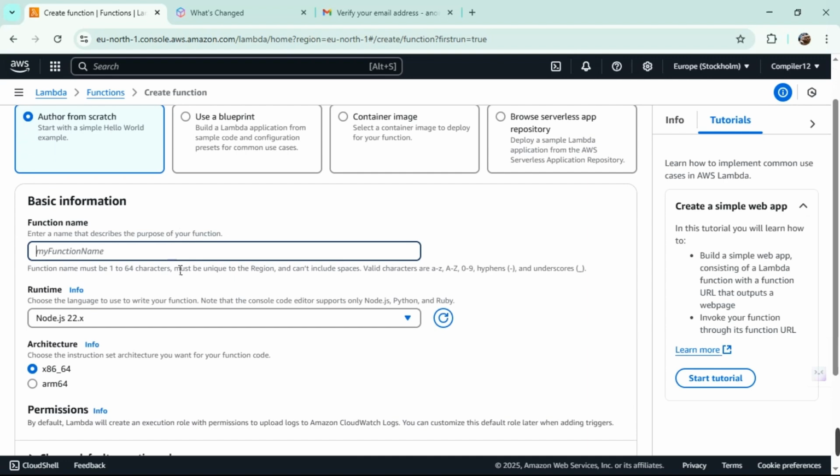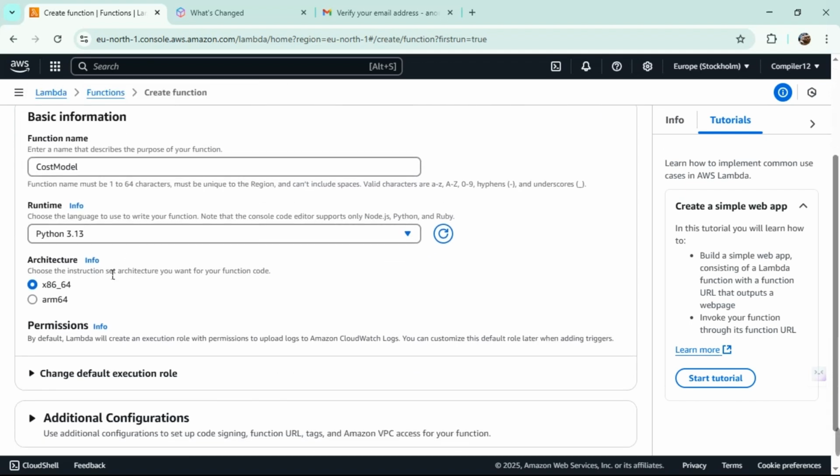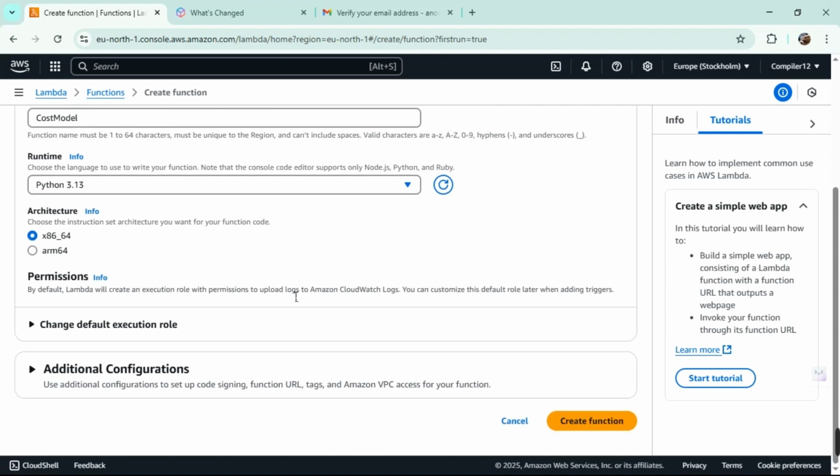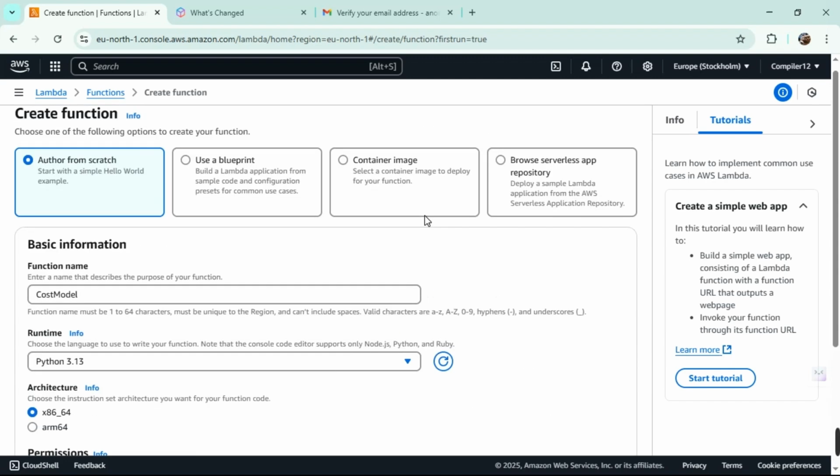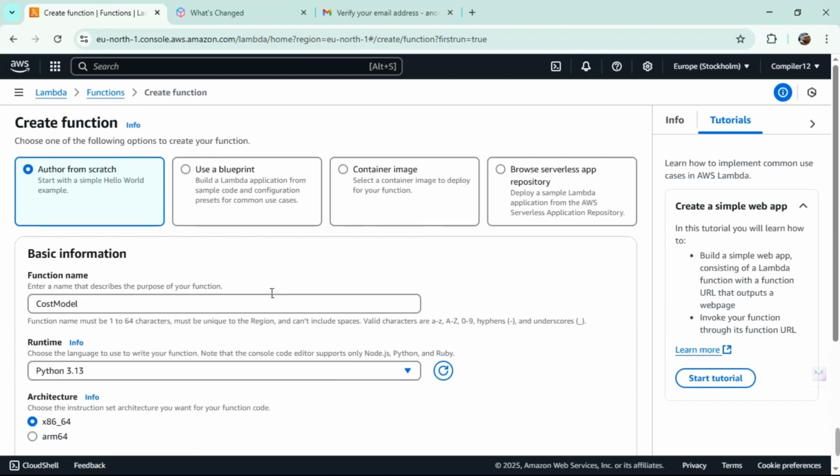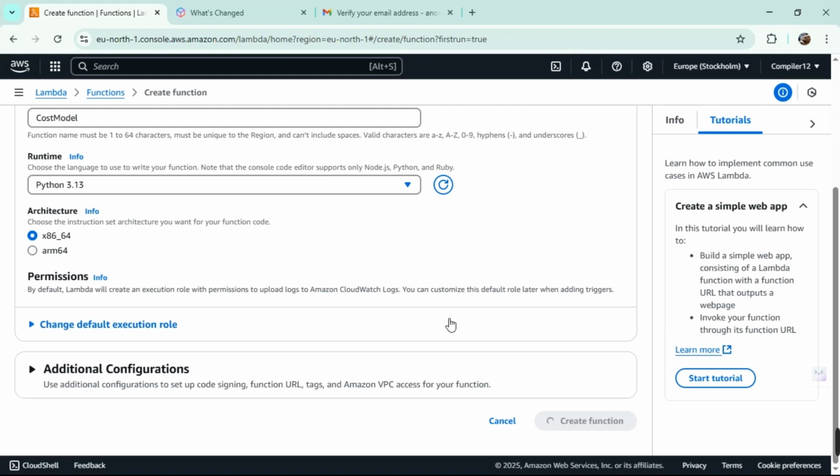We are going to be creating a cost model function. The runtime is going to be Python. Yes, we're going to be doing all of this in Python, and that's all. You don't want to change anything. Let's create a function. You're going to be creating it from scratch here. Don't forget this.